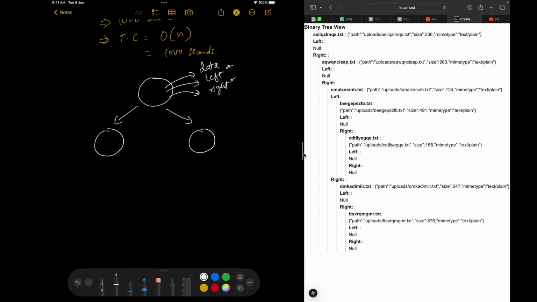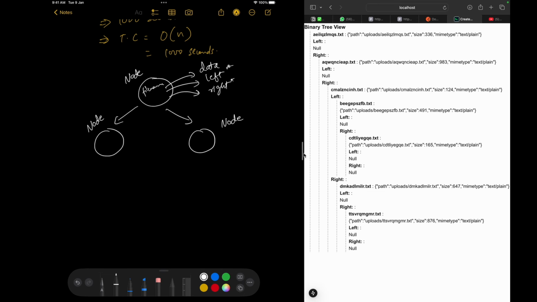So these are pointers: pointer to my left child, pointer to my right. And it has data. Data will store the file name, for our case. Then again, this is a node, and these are all nodes themselves. Every node is going to look similar.